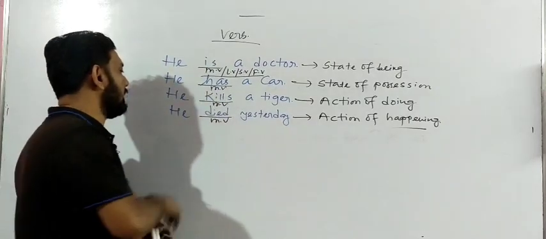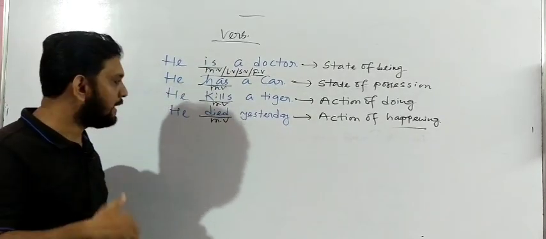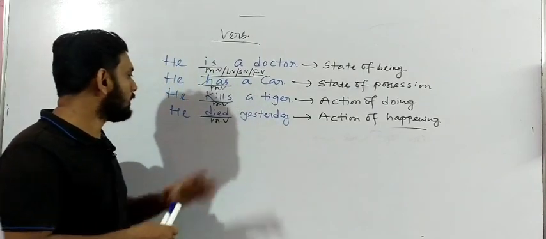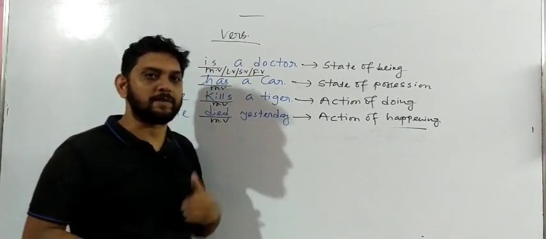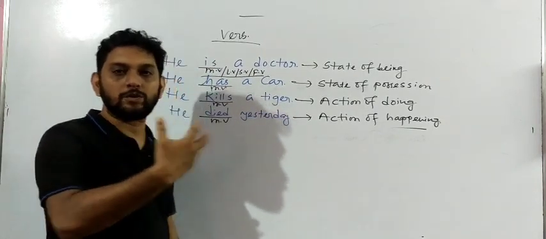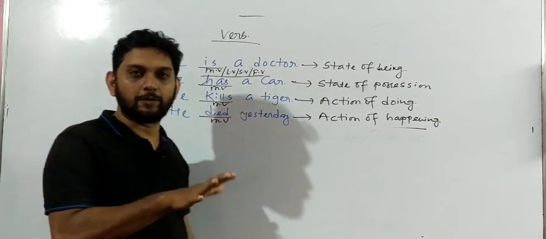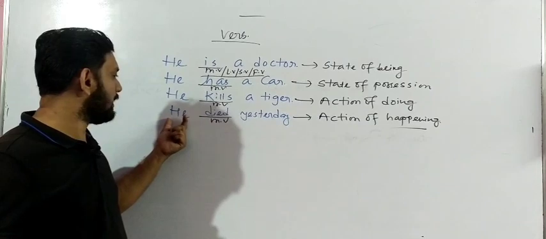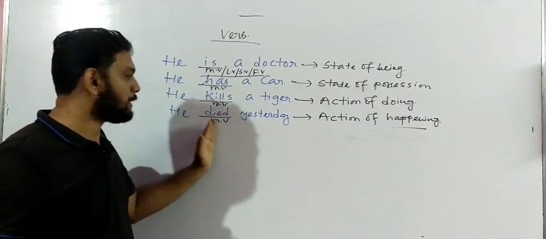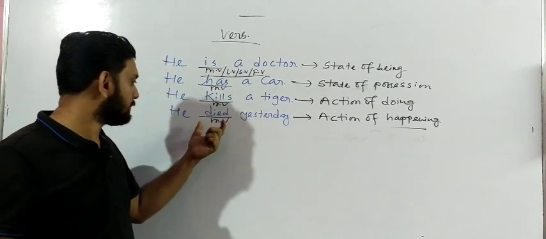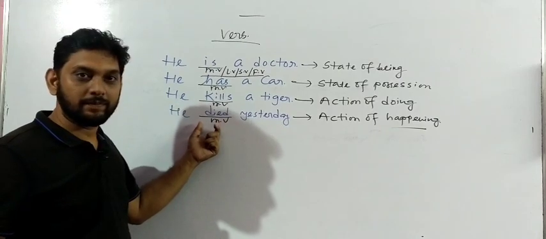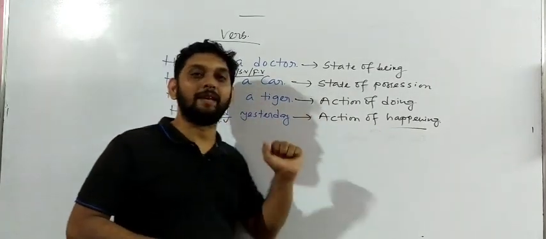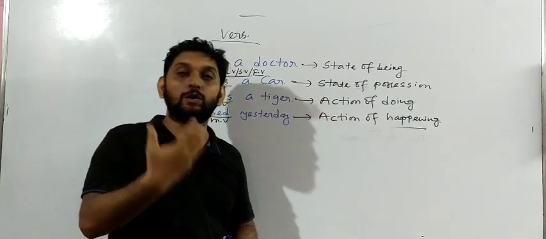Another one is written, you see, he died yesterday. He died yesterday. You see, the subject did not take this action from himself. Nobody wants to die. Does anyone want to die of himself or herself? No. So here, he died yesterday. The subject did not take any action for this. Yes or no? The subject did not take any sort of action. That means it is happening nature. It is not doing nature.